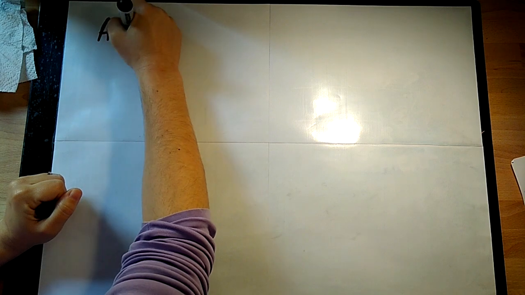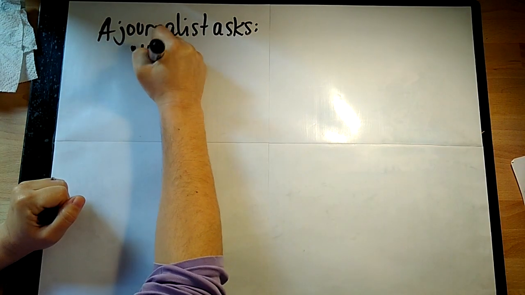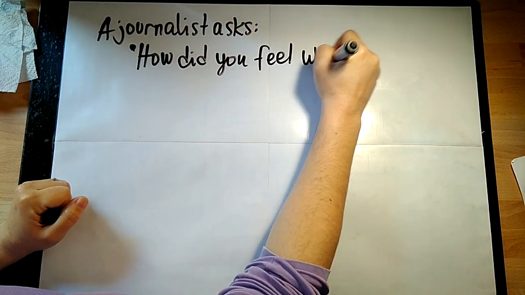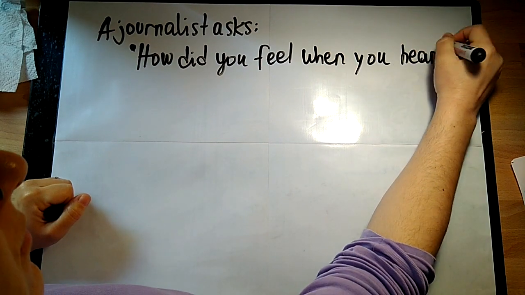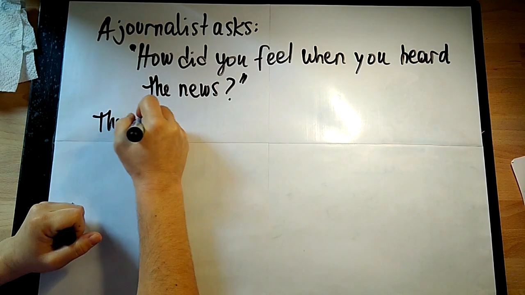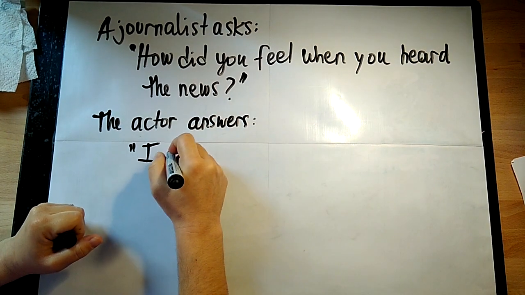Now let's look at this example of a journalist asking a question to an actor and then reporting what the actor answered. So imagine that your journalist asks the actor, "How did you feel when you heard the news?" And the actor answered, "I was very happy."